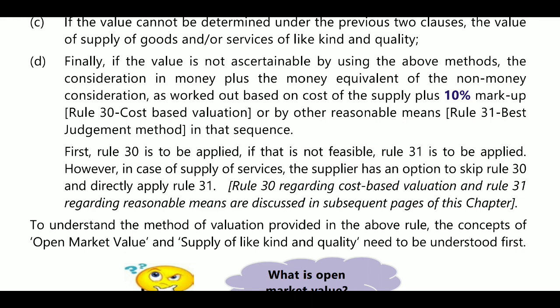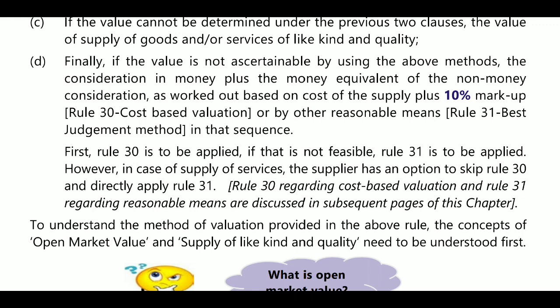We will see that. Rule 30 means 110% of the cost of production or acquisition of the product. If you are a trader, it will be treated as goods. If you are a service provider, for services 110% of the cost will be calculated.